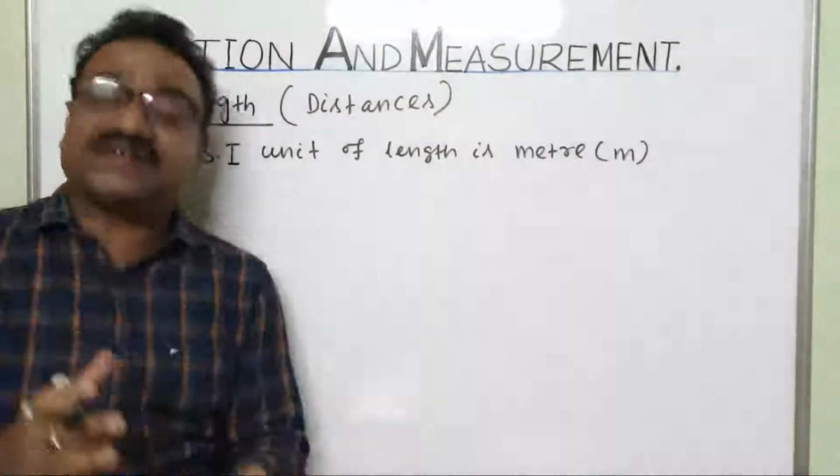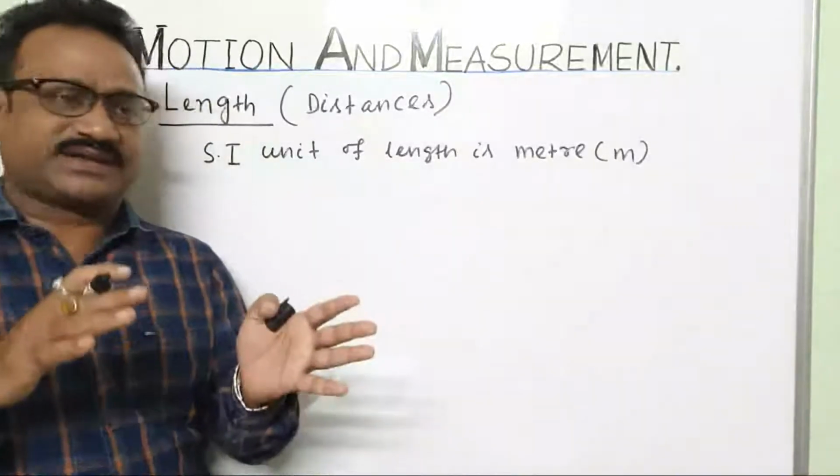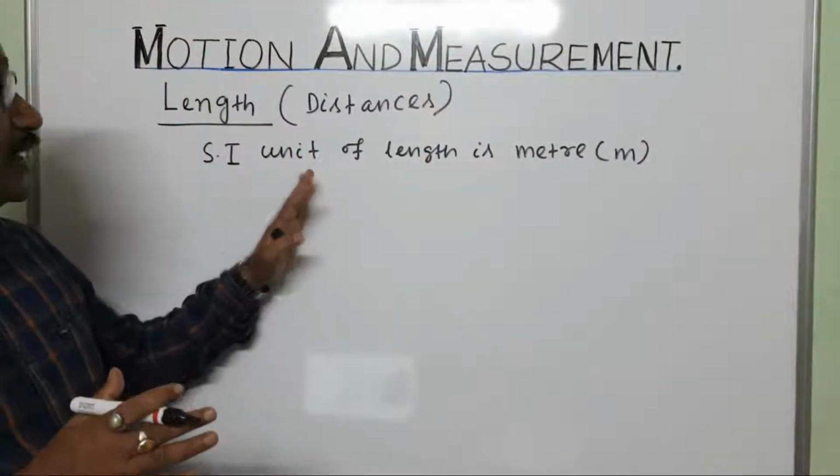So what other units are related to length?